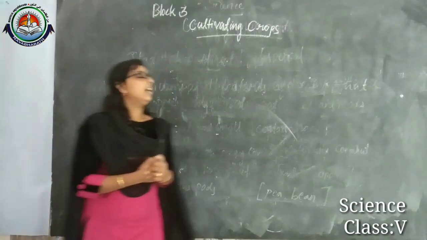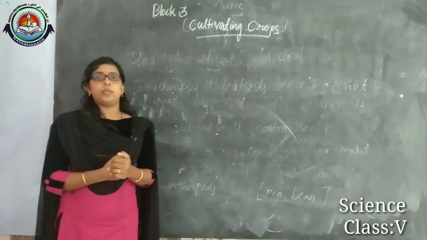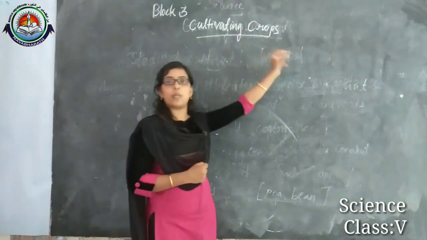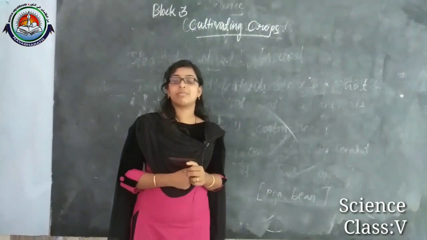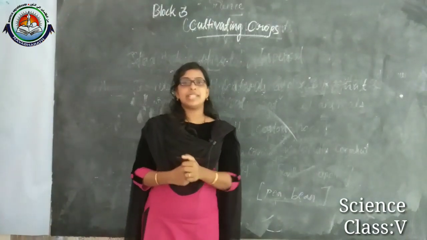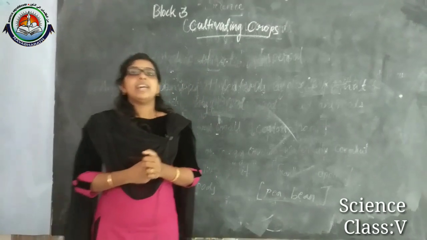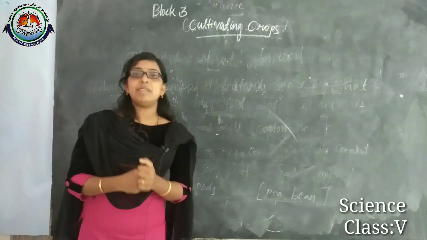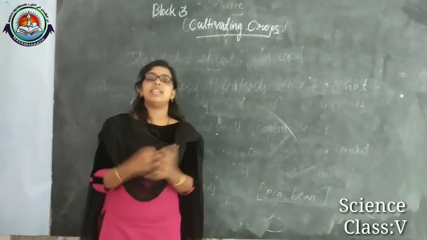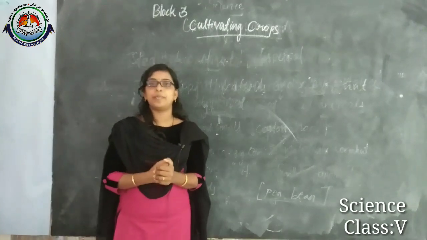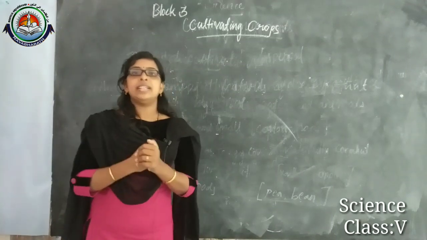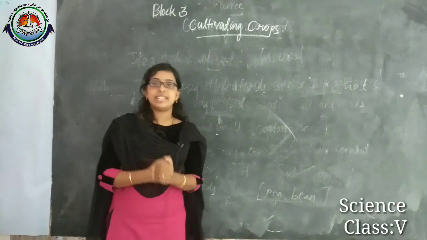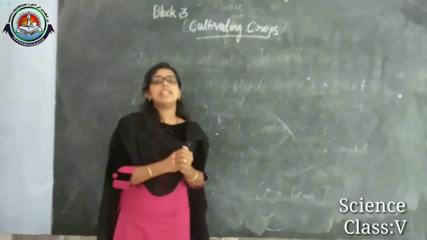And what do you mean by crop? When you look at the heading, cultivating crops, what do you mean by crop? Crop means the plants of the same kind which grow and are cultivated at the same place on a large scale.